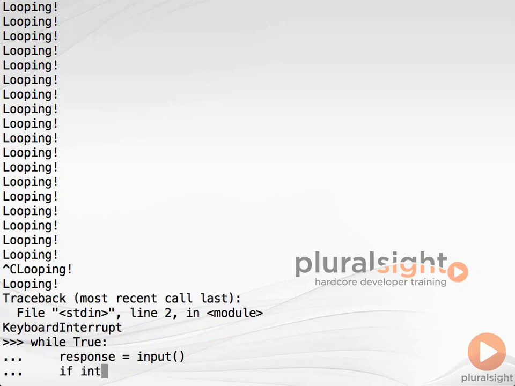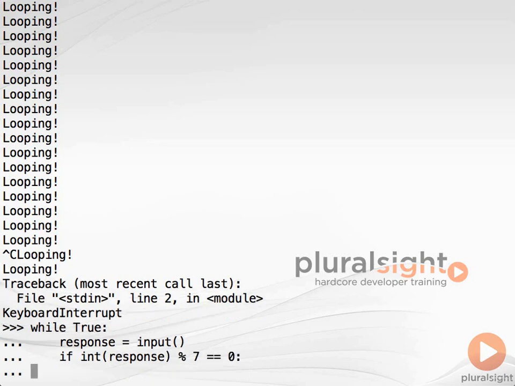We now use an if statement to test whether the value provided is divisible by 7. We convert the response string to an integer using the int constructor, and then use the modulus operator with the % symbol to divide by 7 and give us the remainder. If the remainder is equal to 0, the response was divisible by 7, and we enter the body of the if block. Within the if block, now 2 levels of indentation deep, we start with 8 spaces and use the break keyword. Break terminates the innermost loop, in this case the while loop, and causes execution to jump to the first statement after the loop, or in our case, the end of the program.